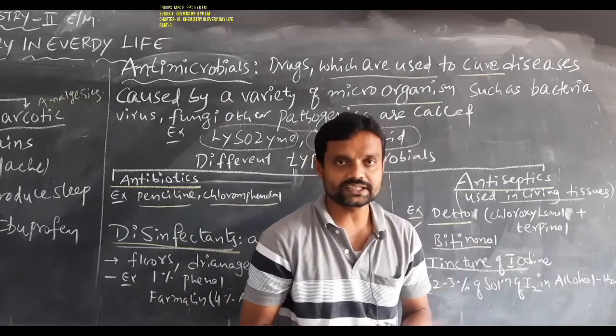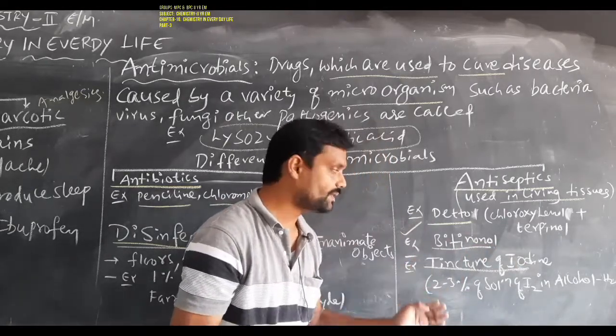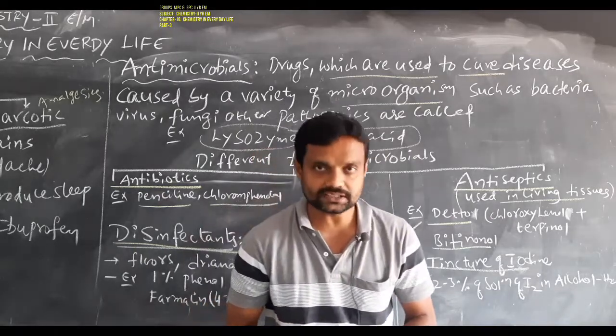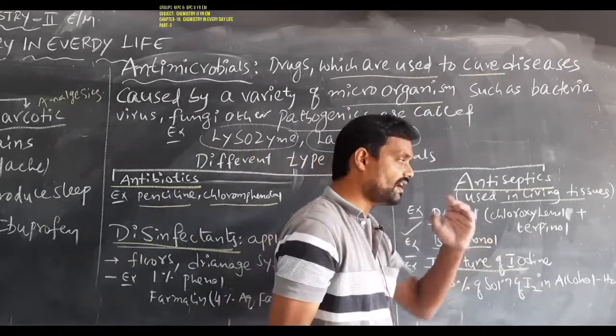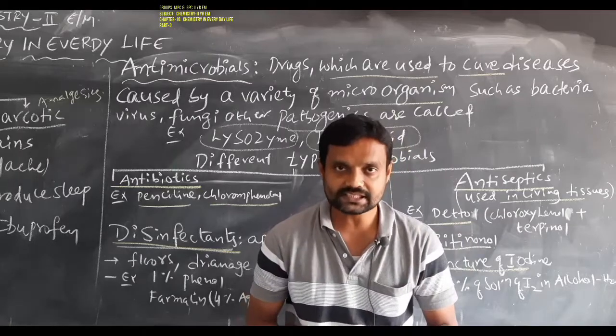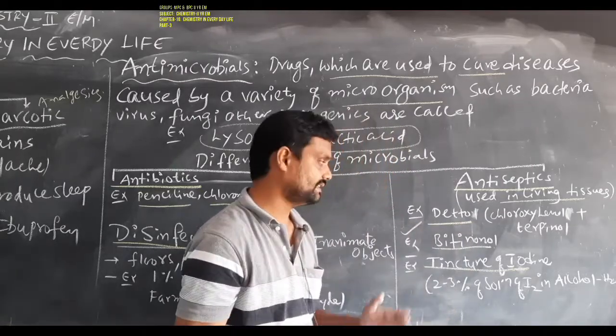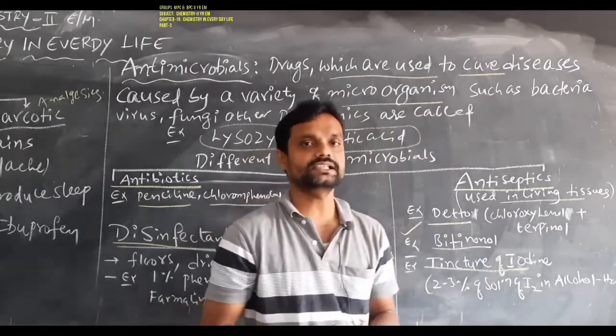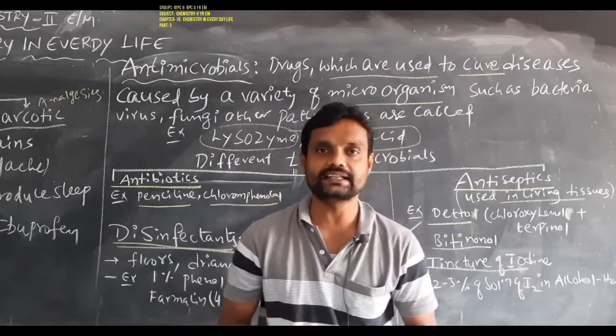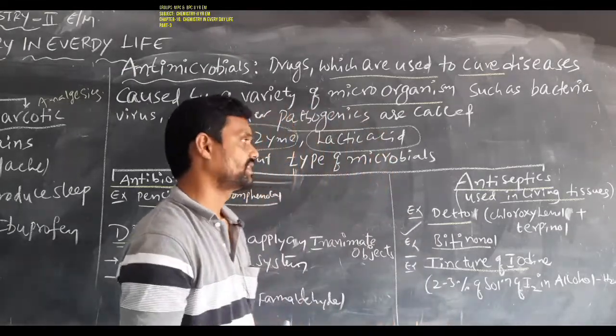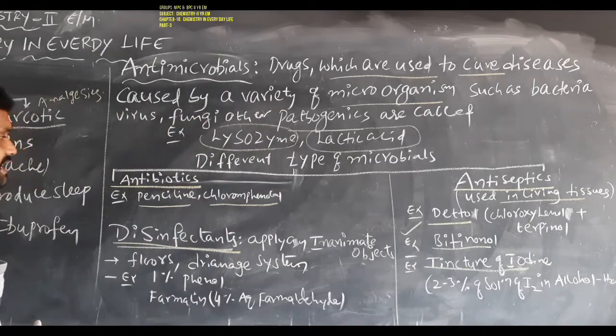Okay students, how can it be prepared? A 2 to 3% solution of iodine in an alcohol-water mixture acts as tincture of iodine. These are the examples of antiseptics. Then disinfectants.